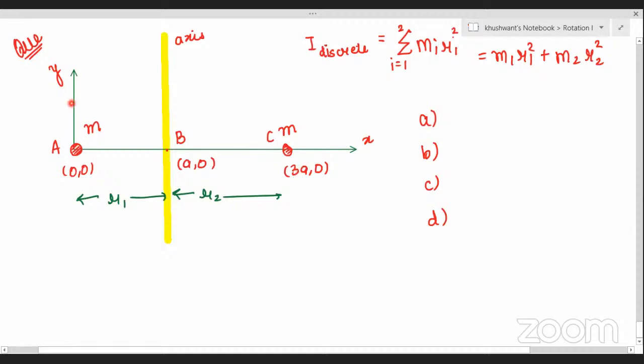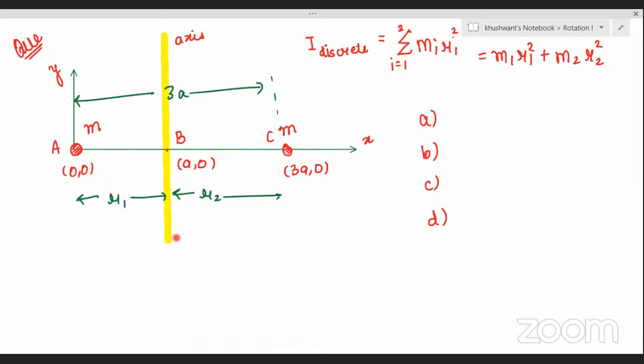What is the meaning of 3A, Aryan? 3 is this distance. Am I correct, Aryan? Distance from the origin. Correct? Yes, sir. 3 is the distance from the origin. This is not R2. This is R2. Distance from the axis is R2. So if somebody is taking 3A as R2, please be aware. Don't make that mistake. I have told you in advance, given the value in advance, so that you all don't make the mistake.